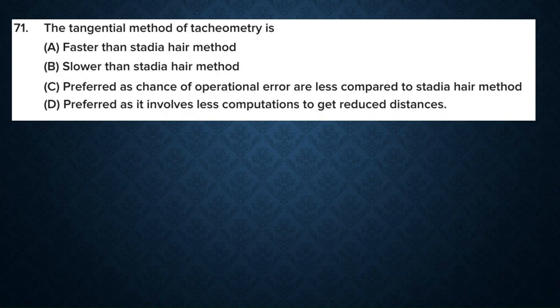Okay, then what is tangential method of tachyometry? It is a method used in survey to determine horizontal distances and elevations by using angular measurements.